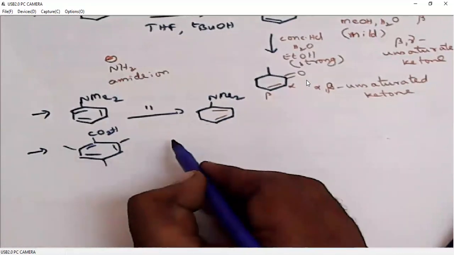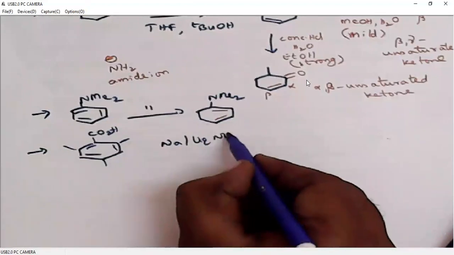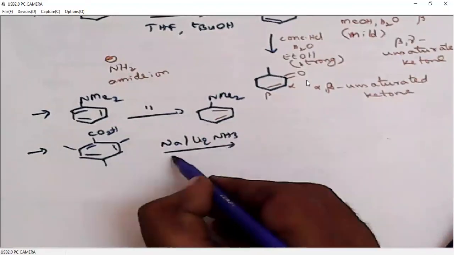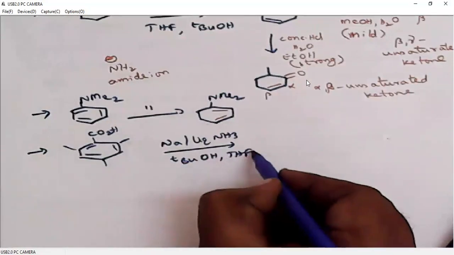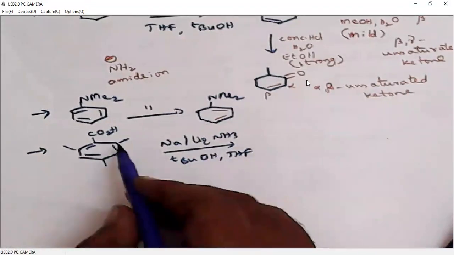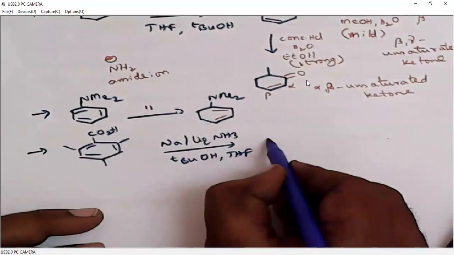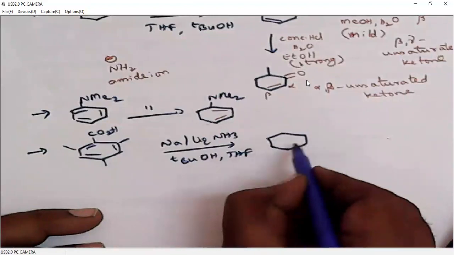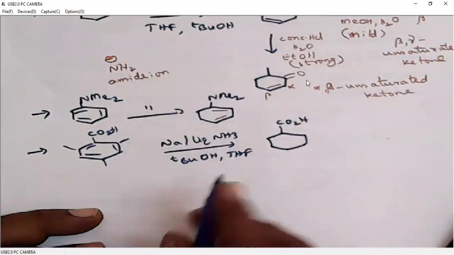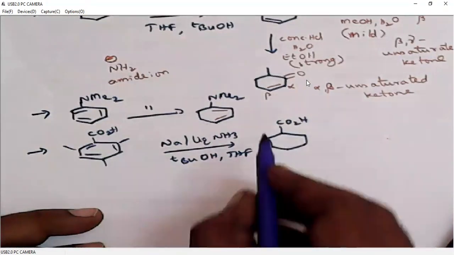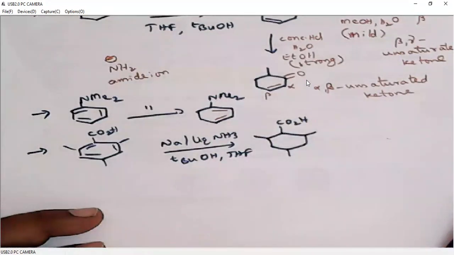Look at this example. We have electron releasing groups and electron withdrawing groups. According to the principles, electron withdrawing groups must be placed on the saturated carbon, and electron releasing groups must be placed on the alkene.